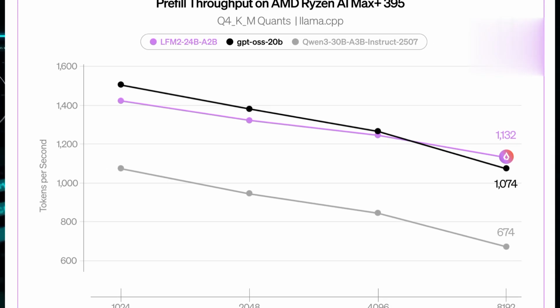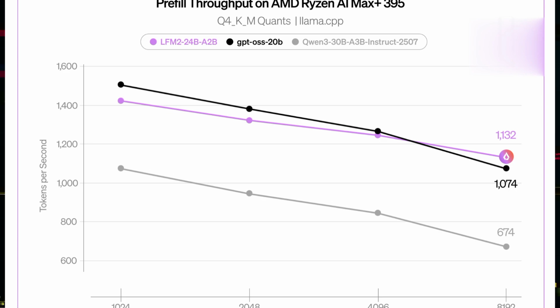Here you can see the benchmark, how this model has gained so much popularity, and its accuracy compared to the GPT OSS 20 billion parameter model. GPT OSS uses the entire model during inference, but this only uses 2 billion parameters.